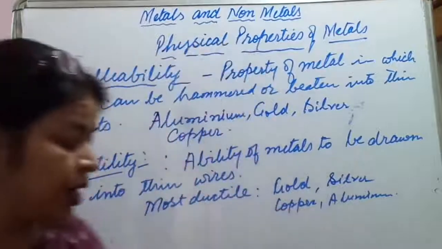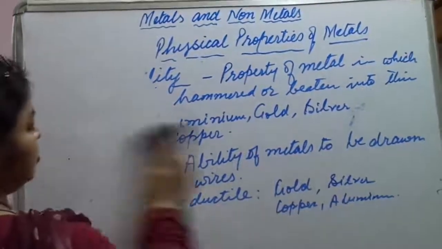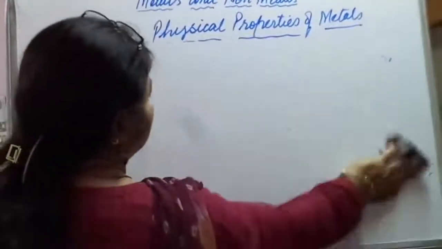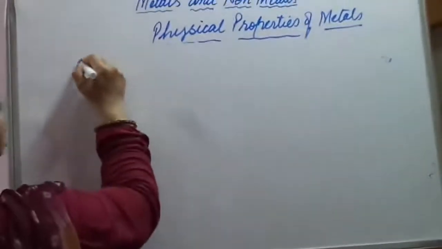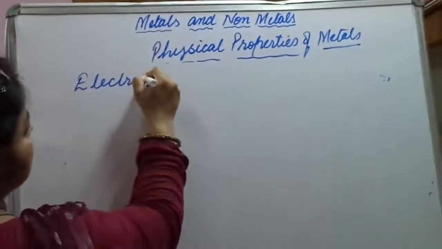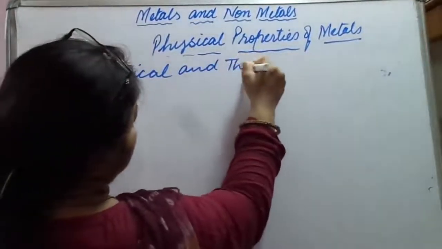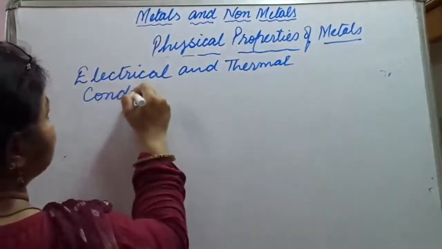The next property is electrical and thermal conductivity. Electrical and thermal conductivity. What does this mean?